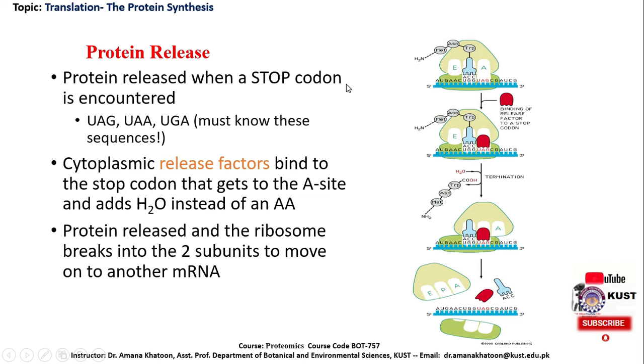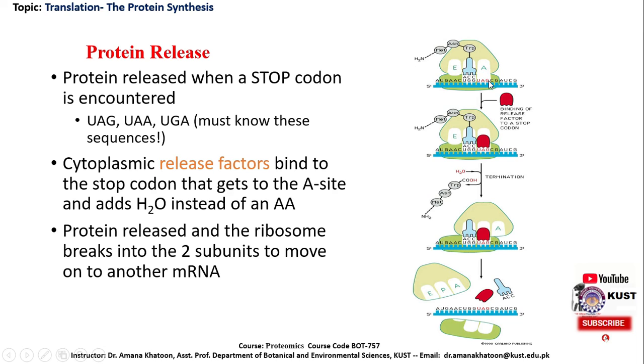Protein release. Protein is released when a stop codon is encountered. Before discussing the stop codon, I would like to point out that this is the polypeptide chain, because the elongation process has been repeated many times, and now after the completion of the message, the ribosome has arrived at a place where the codon is a stop codon.